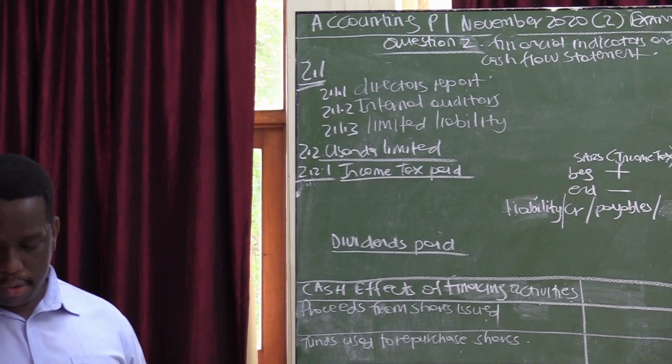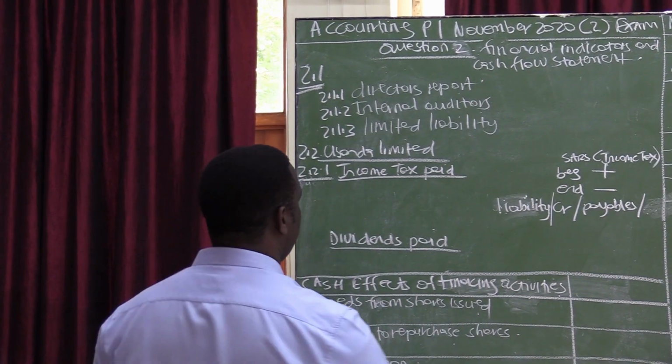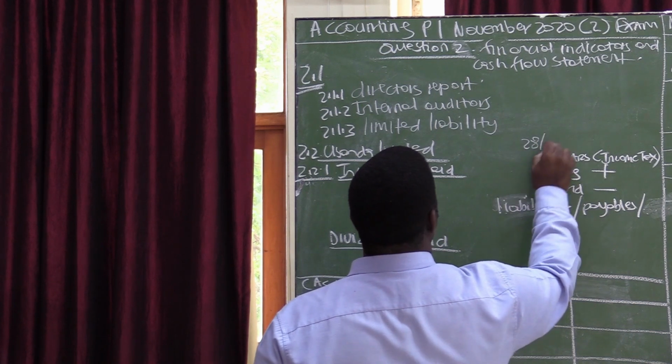2.2, Usanda Limited, the financial year end is 28 February 2021.